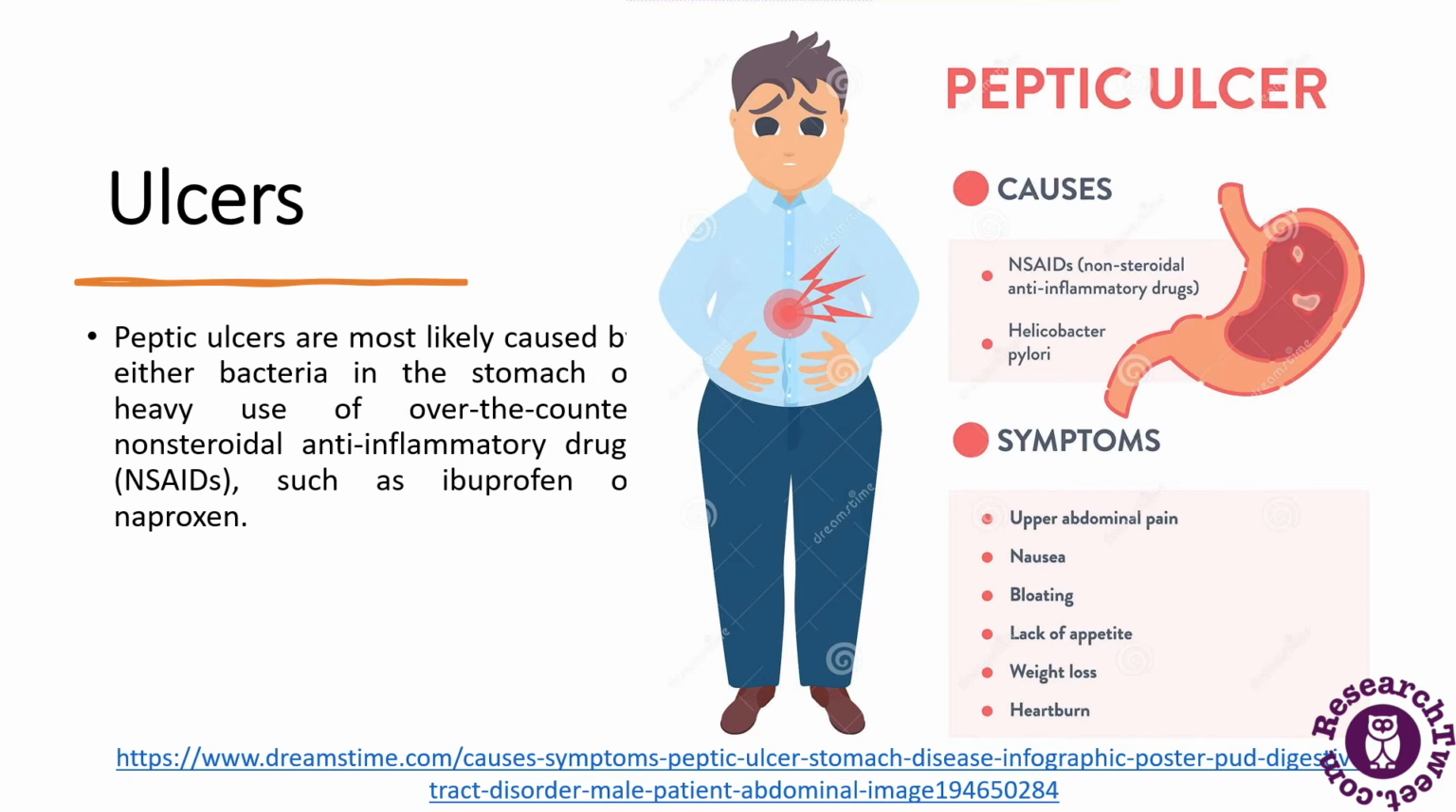So what are the causes here? You can see there are non-steroidal anti-inflammatory drugs and Helicobacter pylori. So they are bacteria and various drugs which can cause these peptic ulcers. And what are the symptoms here? The symptoms are abdominal pain, nausea, bloating, lack of appetite, weight loss, and heartburn. So these are some of the symptoms of peptic ulcers.